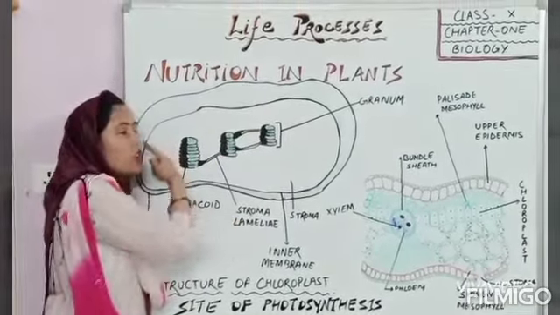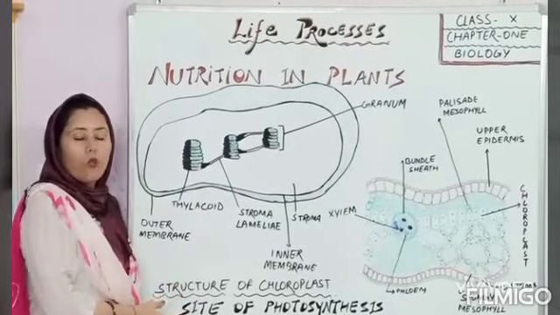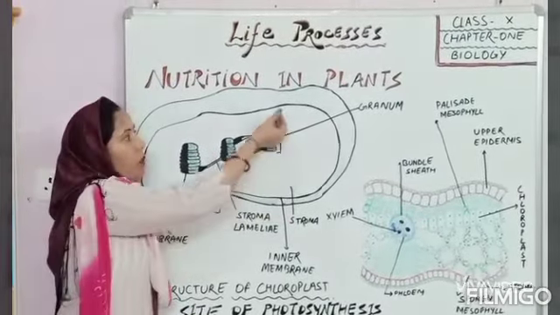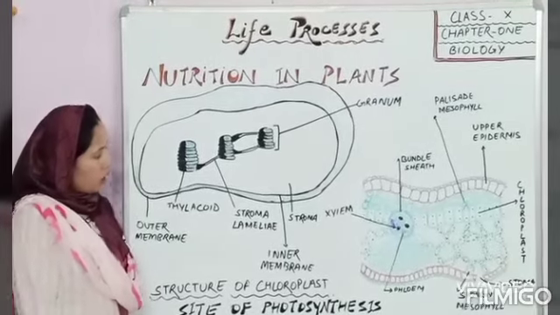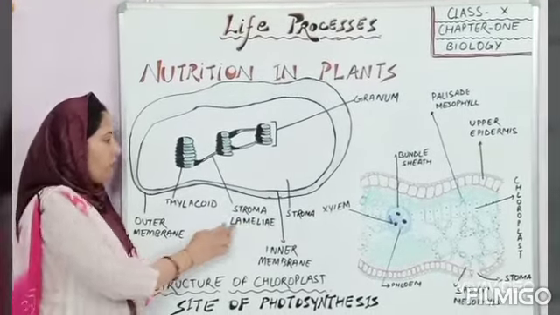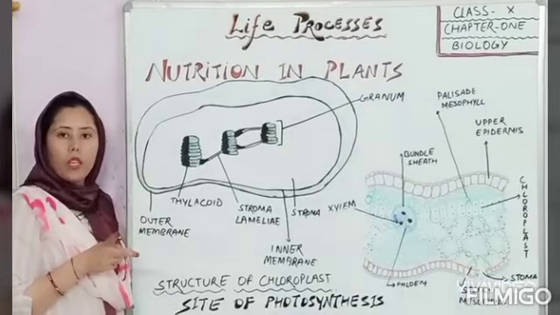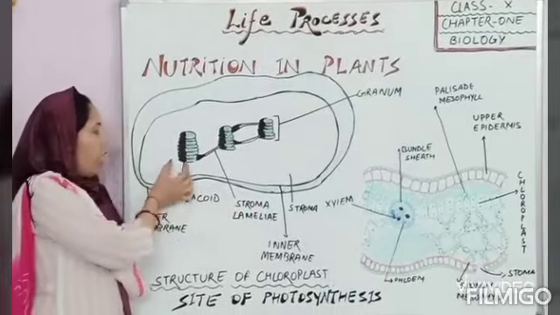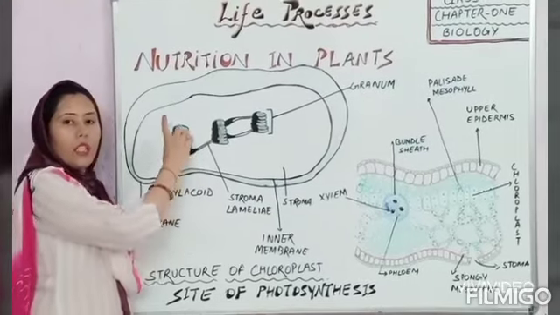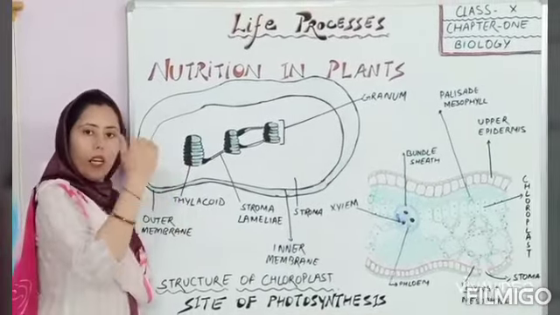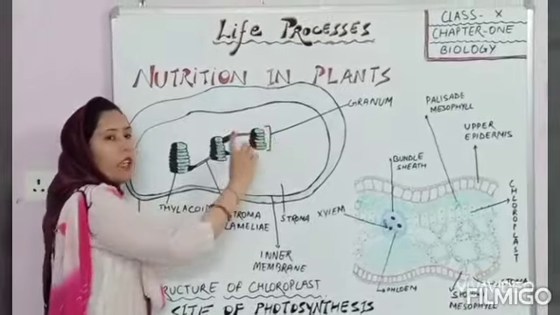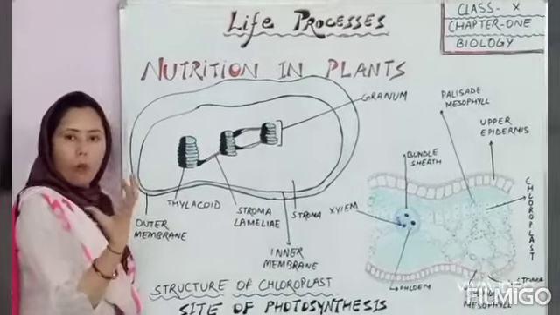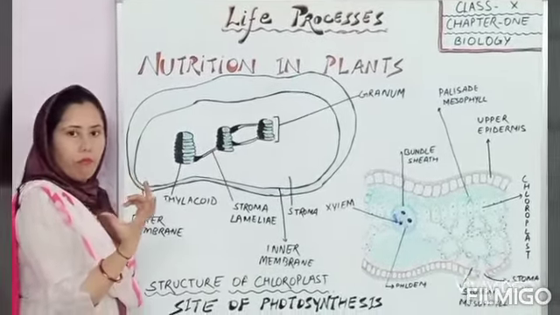And this is the structure of chloroplast. Chloroplast is a double membranous organelle, with an outer membrane and an inner membrane. It is this shape, and these are thylakoids. When they are stacked one above the other, they form granum. Granum is a group of thylakoids.